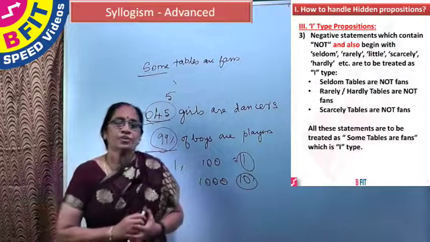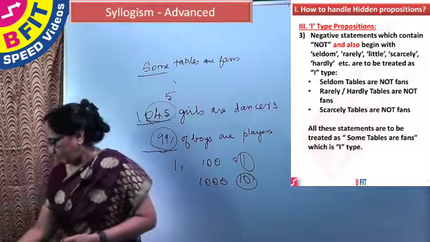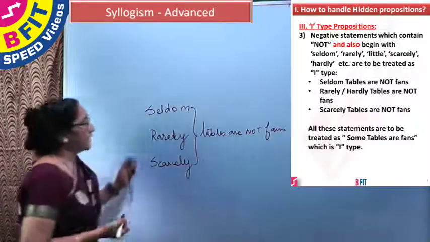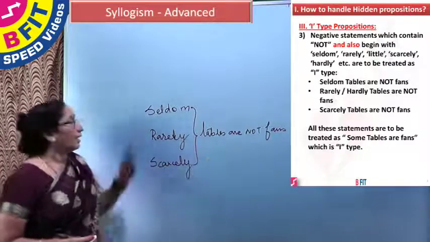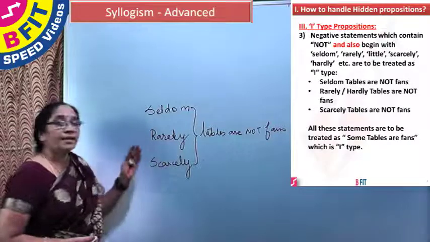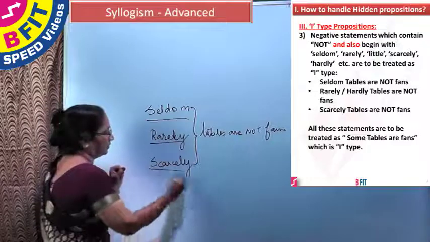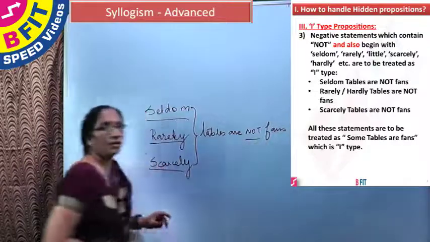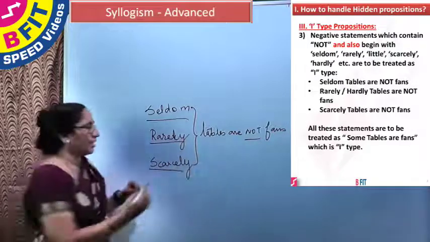Next is the I-type proposition which is going to have a double negative in the statement. For example, scarcely tables are not fans. Rarely tables are not fans. Seldom tables are not fans. These words combined with not give a double negative effect, and so these are to be considered as